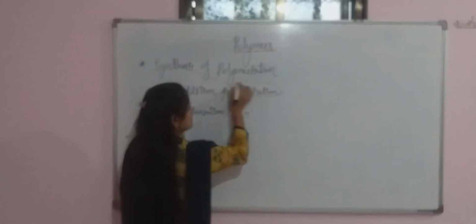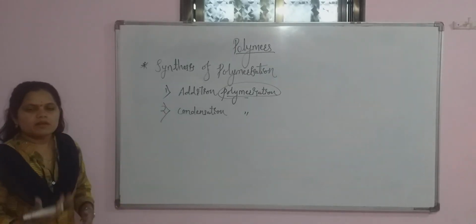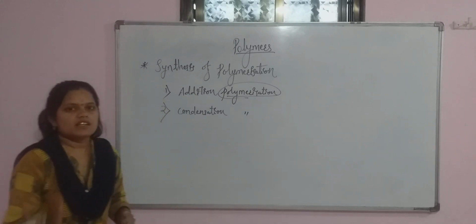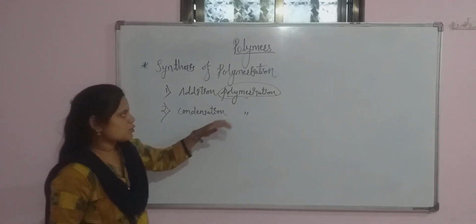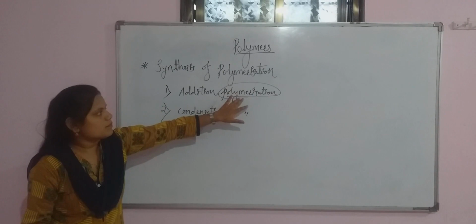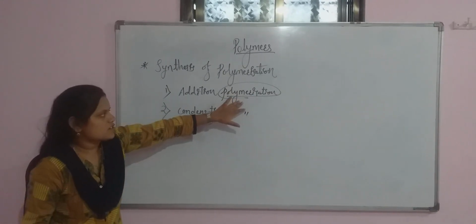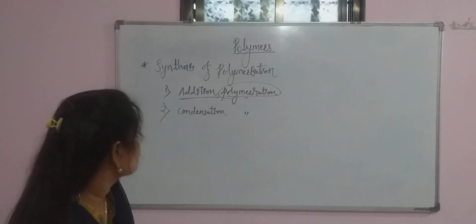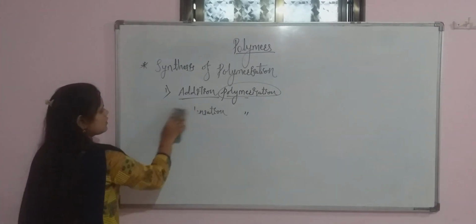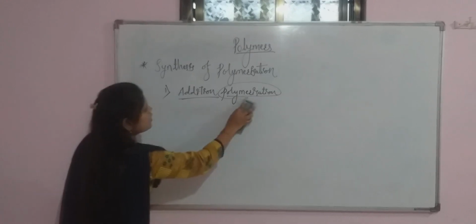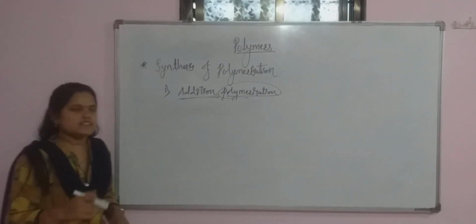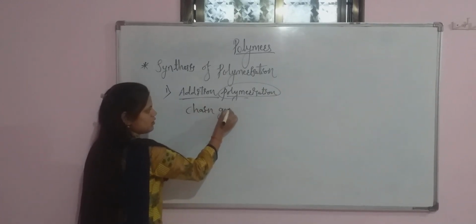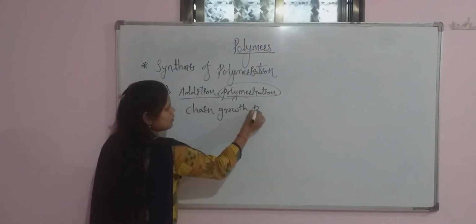You already know what is meant by polymerization. Polymerization is a process where the monomers are converted into polymers. We call it polymerization. Now, what is meant by addition polymerization? The addition polymerization is also called chain growth polymerization.